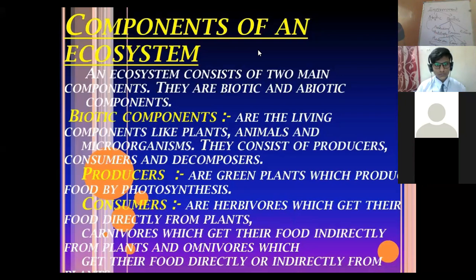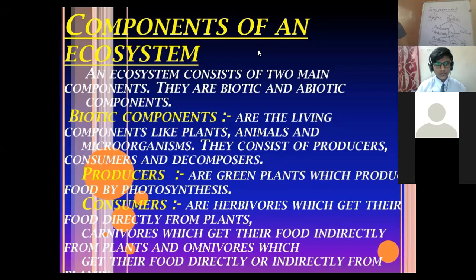Then there are omnivorous. Omnivorous are the ones who can feed themselves with plants as well as the flesh of other animals. Like humans. Humans can eat both.